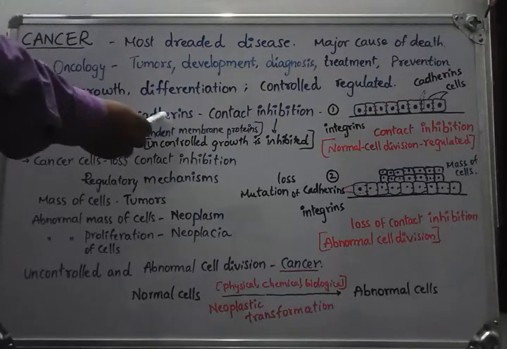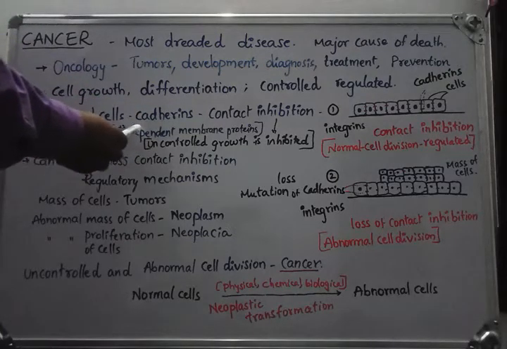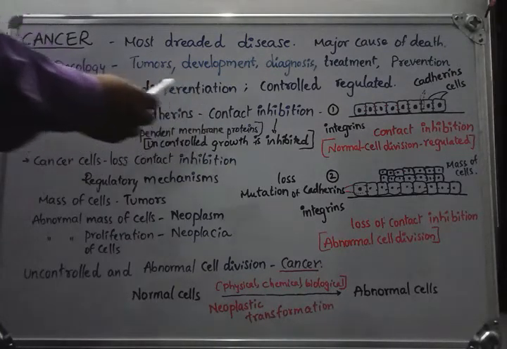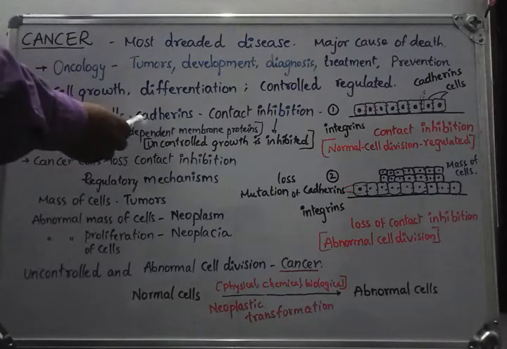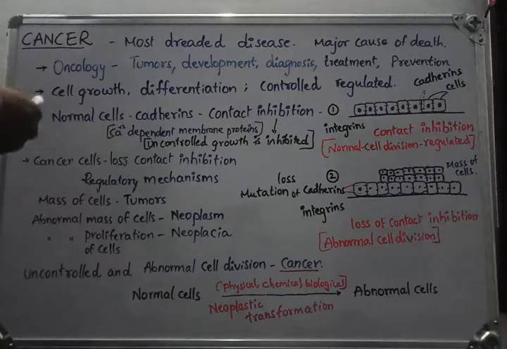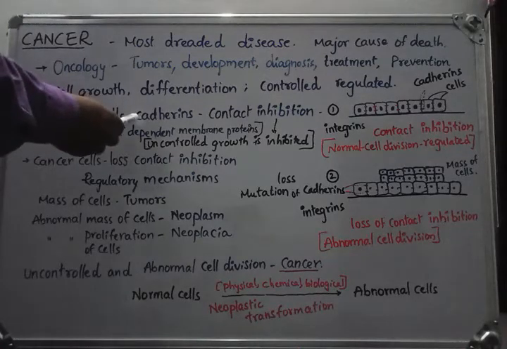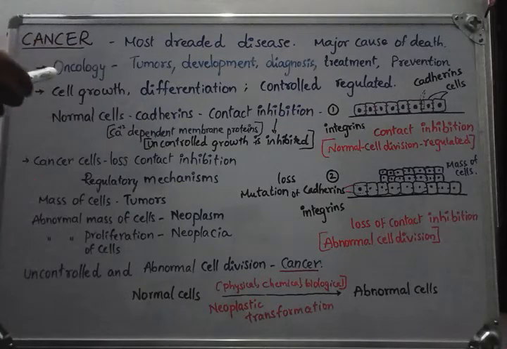One example is the cadherins, which are also called calcium dependent membrane proteins. What is their role? In normal cells they are able to control cell communication, the cell signaling process and cell division also. So all these processes are under the control of cadherins.